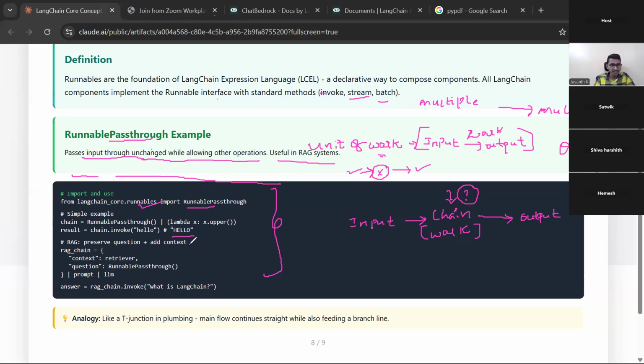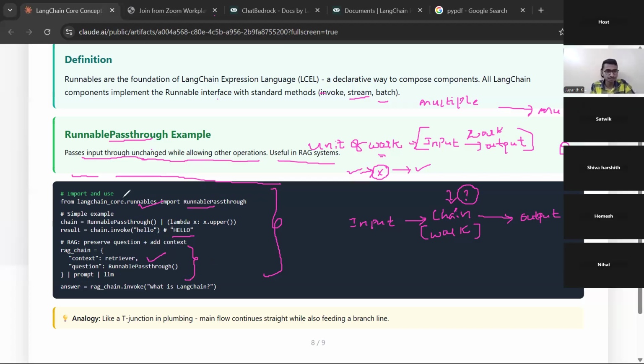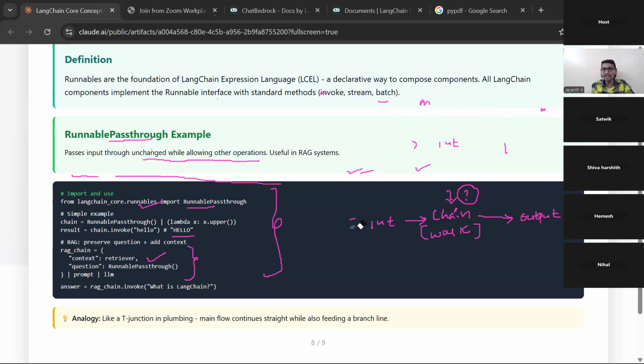Now in the RAG chain, it preserves the question and adds context. Let's say a retriever is there. I have to explain these concepts in the next class, or when we are doing the next unit. After this project, I will explain what a retriever is, and many other things, tools, agents, everything. I hope it is clear. We will understand it practically in our project, and I will make sure it is completely understood.